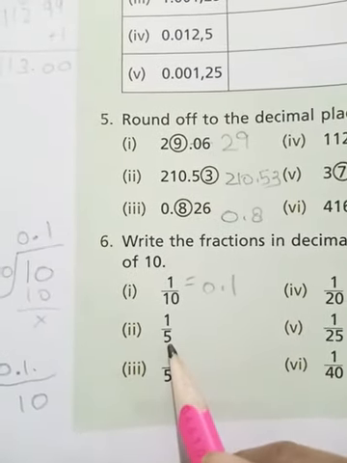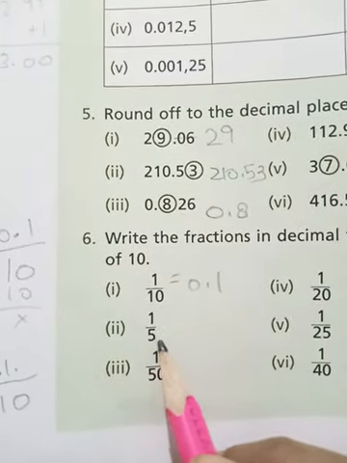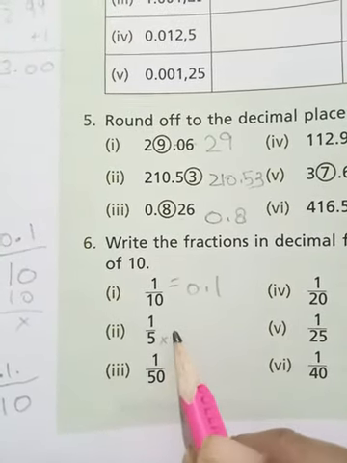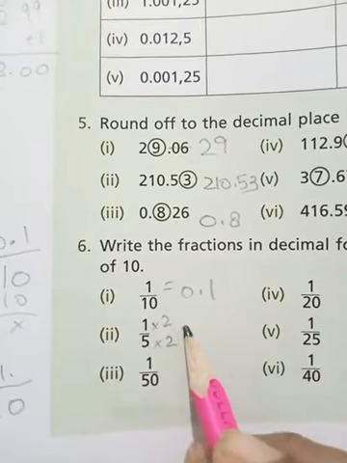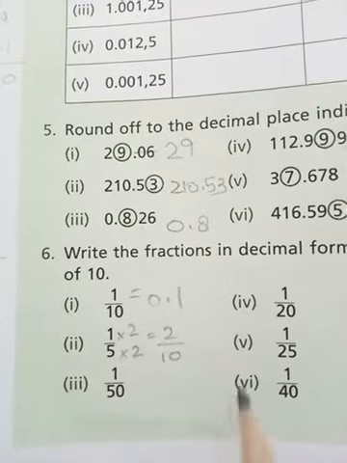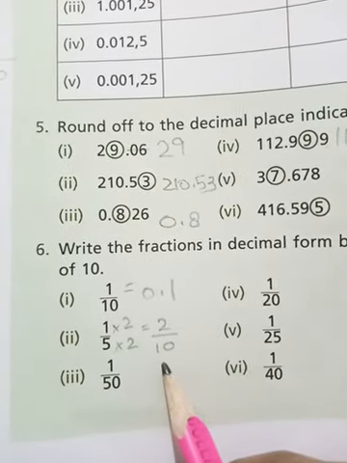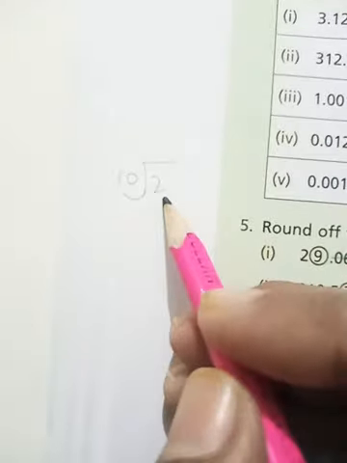Now part number 2, 1 upon 5. Is 5 a power of 10? No. First we have to make it a power of 10. How can we make it? Multiplying by 2. What we do with the denominator, the same we have to do with the numerator. It will become 2 upon 10. Right? Now 2 upon 10. How can we make it a decimal? Again through the long division method. Like this. 2 will be the dividend, 10 will be the divisor.